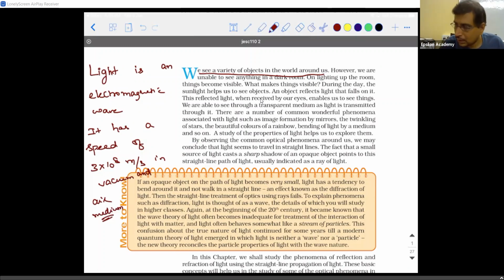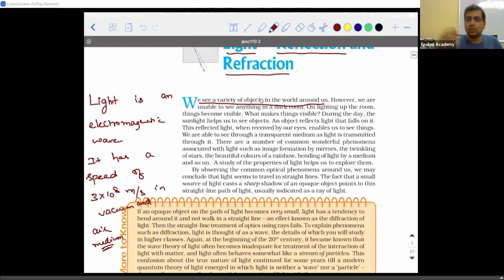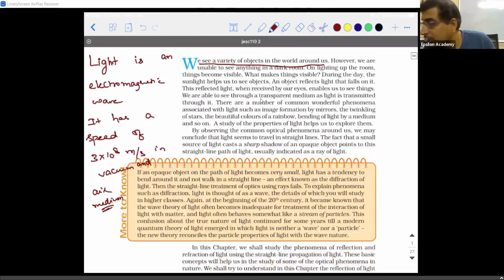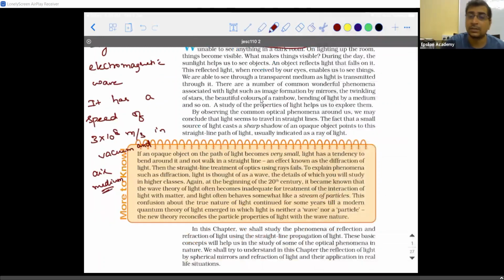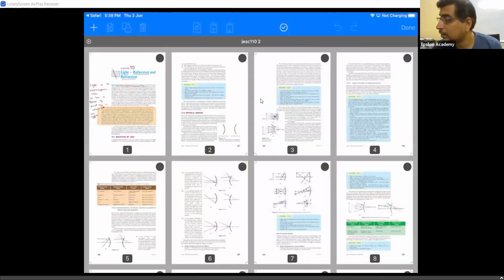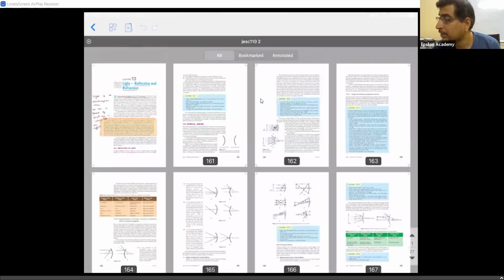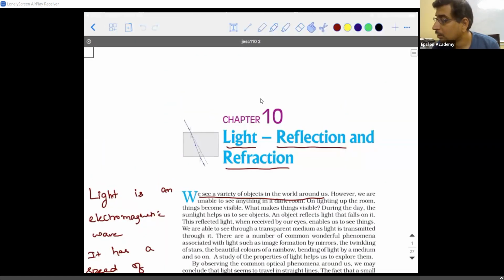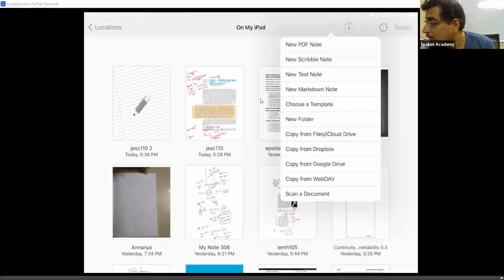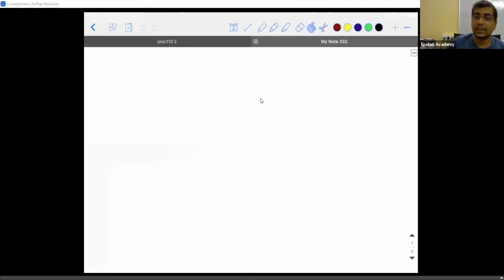Next. So having these two important points in mind, the thing that we are going to concentrate on in this chapter is what are all the phenomena, something that you can see, that are associated with light.